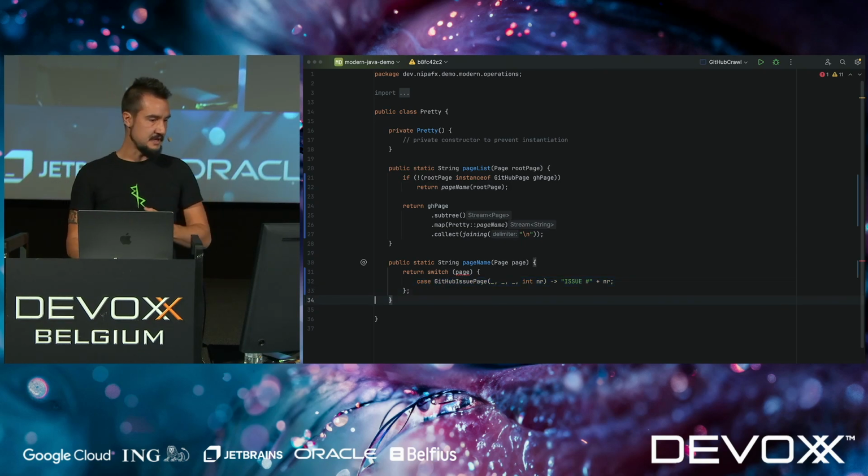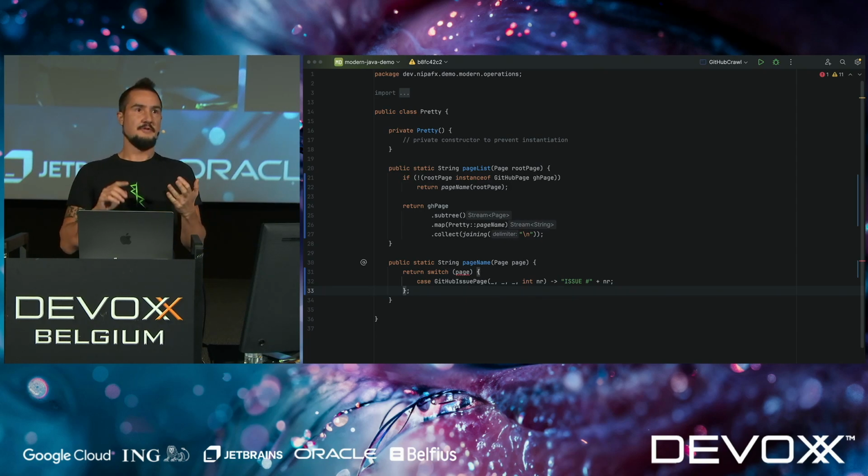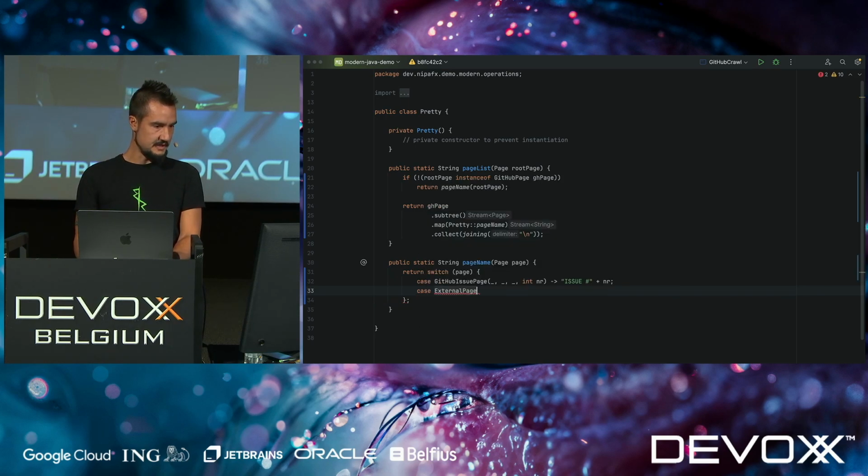And we can now do the same things for the pull request page, for the external page. I'm just going to add one more case to not bore you too much. So let's say for the external page, we take it apart. The first one was the URL. That's the one we're caring about here. And then the second one was the content. We don't care about that here.